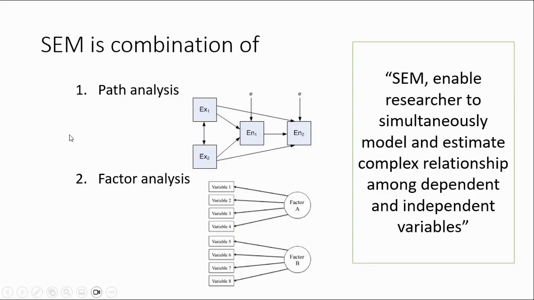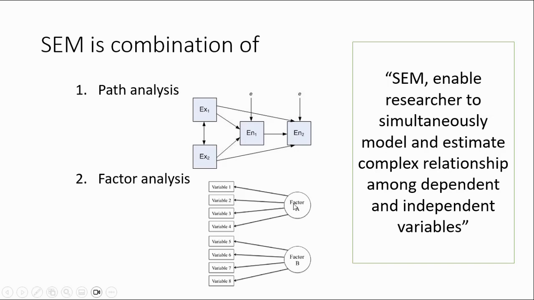Actually, SEM is a combination of path analysis, to capture the complex model, and factor analysis, to capture the abstract variable or latent variable.